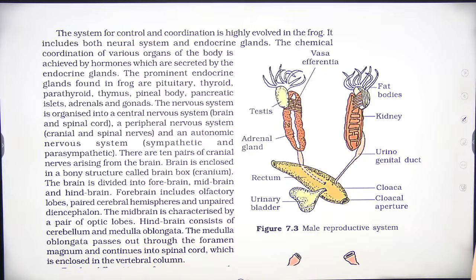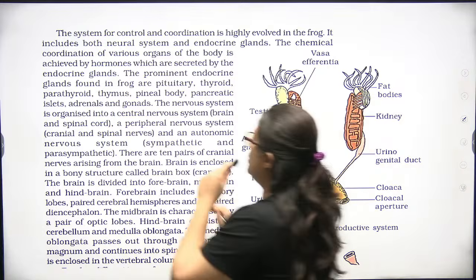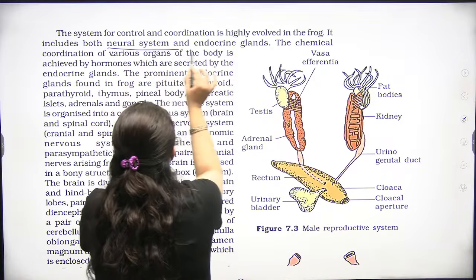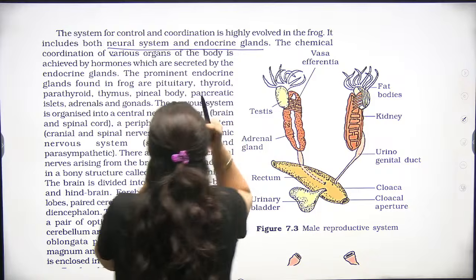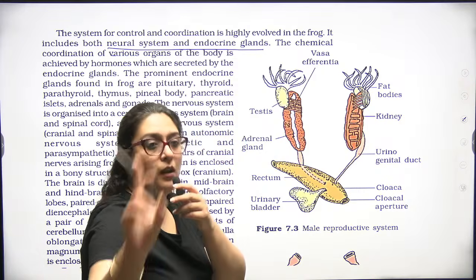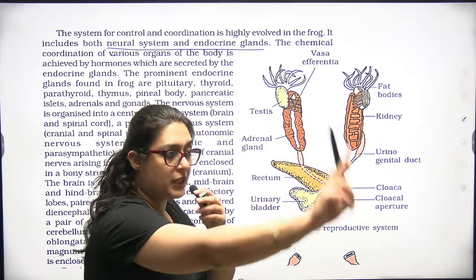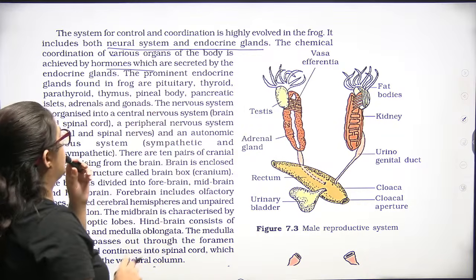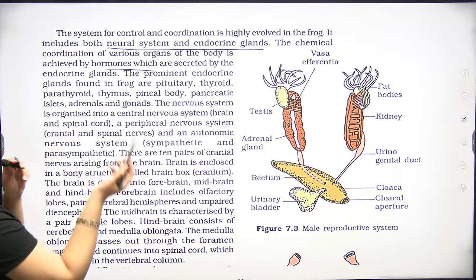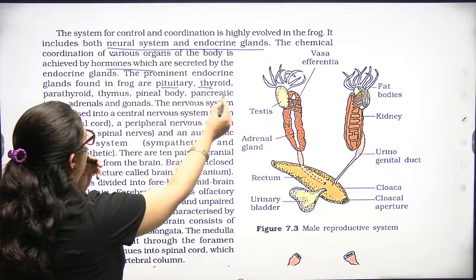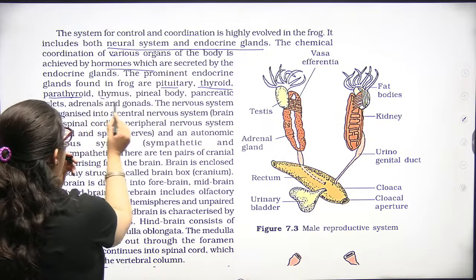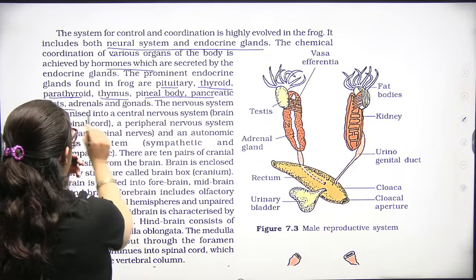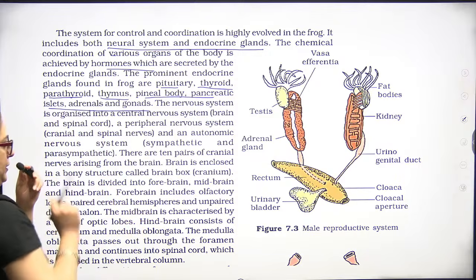The system for control and coordination is again of two types: the neural system and the endocrine system. The organ specialized to secrete hormones is the endocrine gland. Prominent endocrine glands are the pituitary, thyroid, parathyroid, thymus, pineal body, pancreatic islets, adrenals, and gonads.